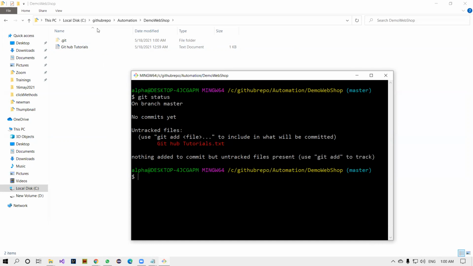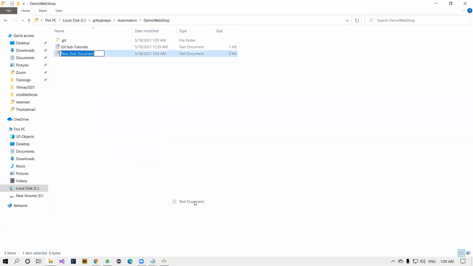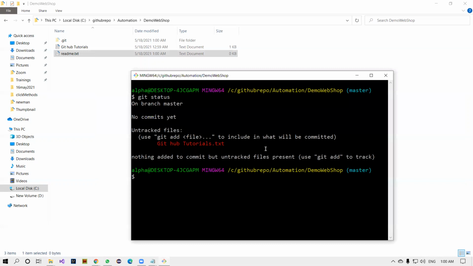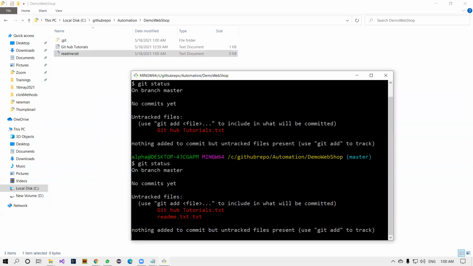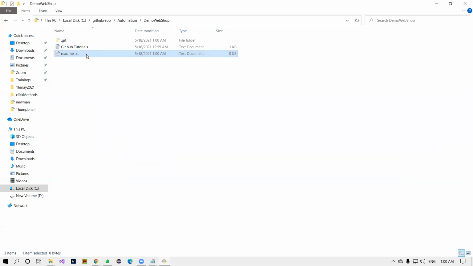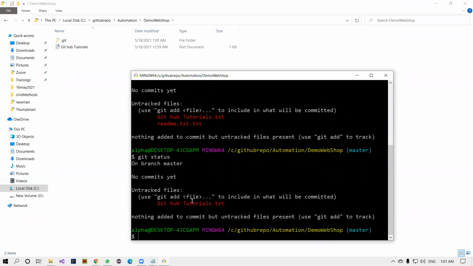So for example, I'm adding one more notepad. We'll see whether another file comes or not. Some kind of readme.txt, something I'm adding here. Now, up arrow. You see that two files are coming. Now I'm going to remove it. I don't want this one. Now again, git status. You see that one file is there.